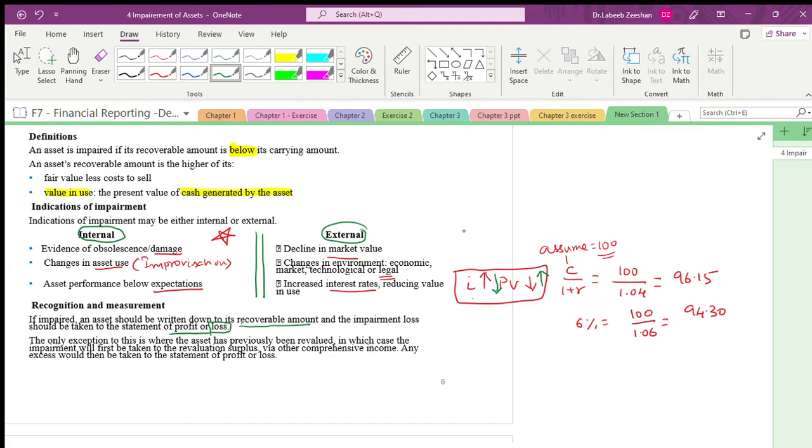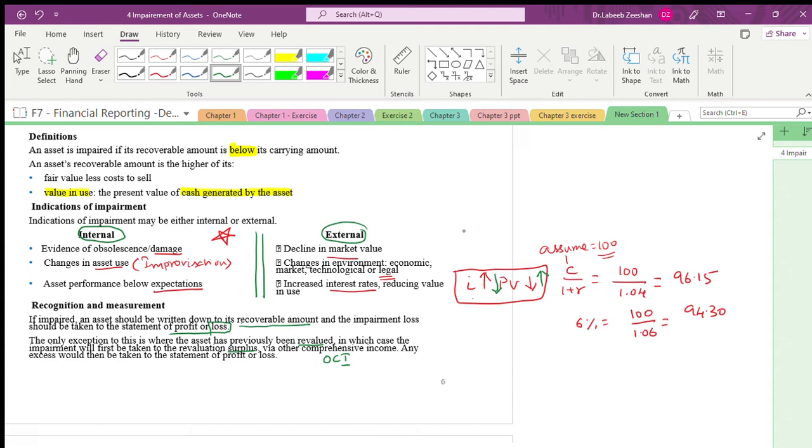The only exception to this is where the asset has previously been revalued, in which case the impairment will first be taken against the revaluation surplus, shown in other comprehensive income. Any excess should be taken to the statement of profit and loss.